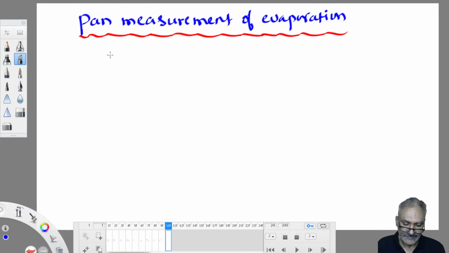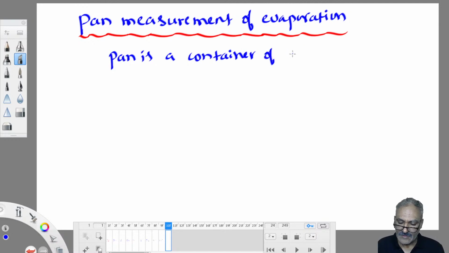A pan is a container of some standard dimensions.